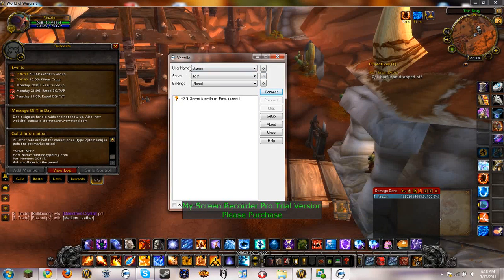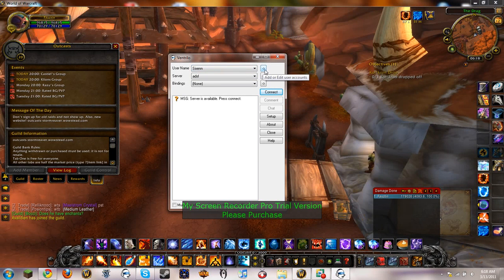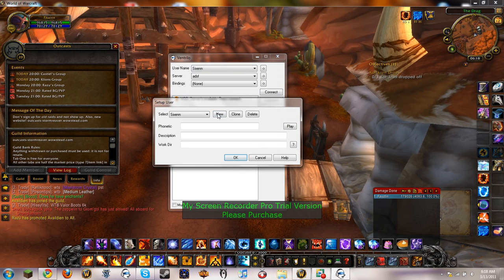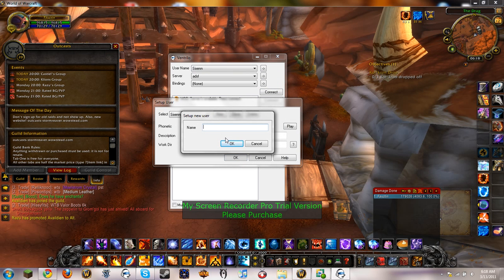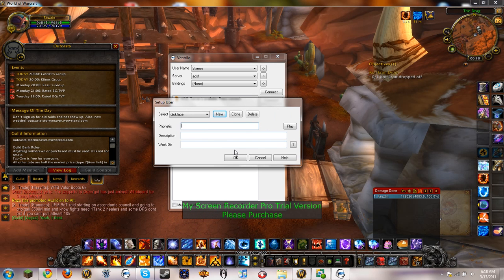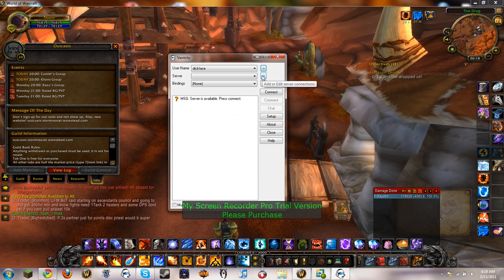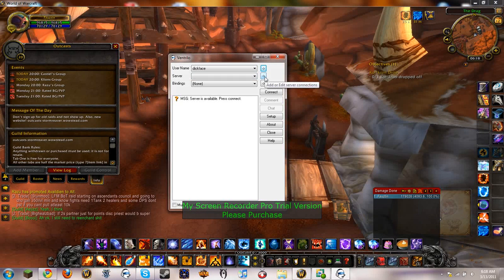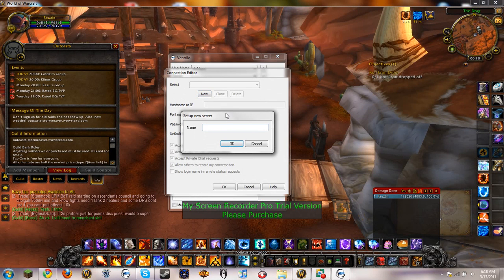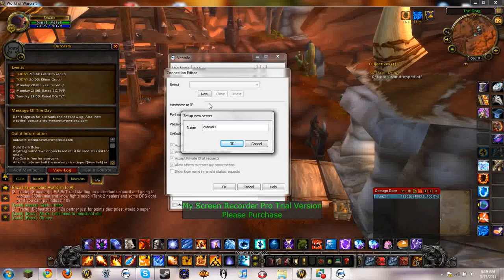Alright, where the username box, the top one, click on that little arrow next to it. Hit new. The name box is what the other people in the vent will see you as. So I'll just make any name there. Alright, and then you want to go down to server, and then go to the little arrow next to that box. Hit new. Alright, and then this name will be whatever server. So I'll just do Outcast, because that's the guild server.